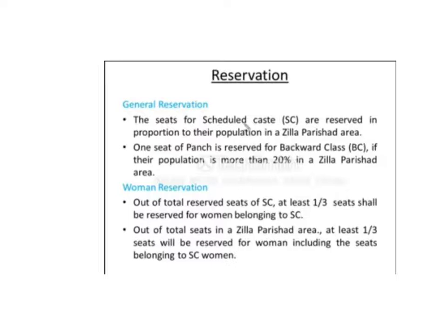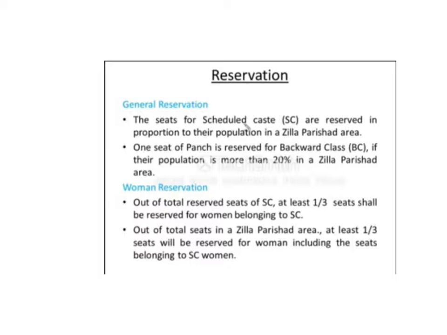Woman reservation. Out of total reserved seats of SC, at least 1/3 seats shall be reserved for women belonging to scheduled caste. Out of total seats in the Zilla Parishad area, at least 1/3 seats will be reserved for women, including the seats belonging to SC women.